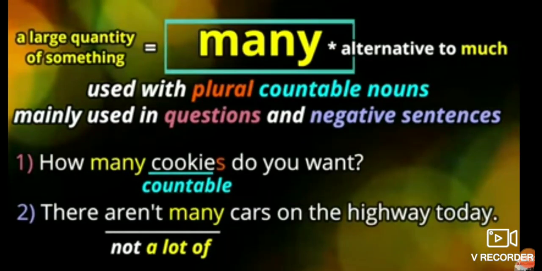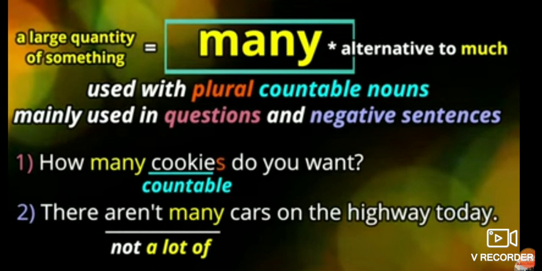Now where we use many. Many is used for a large quantity of something, and it is an alternative to much, meaning much and many have the same meaning. But many is always used with plural countable nouns, mainly in questions and negative sentences.